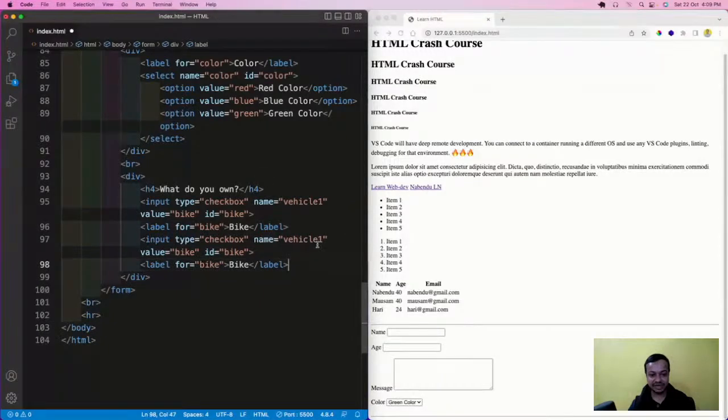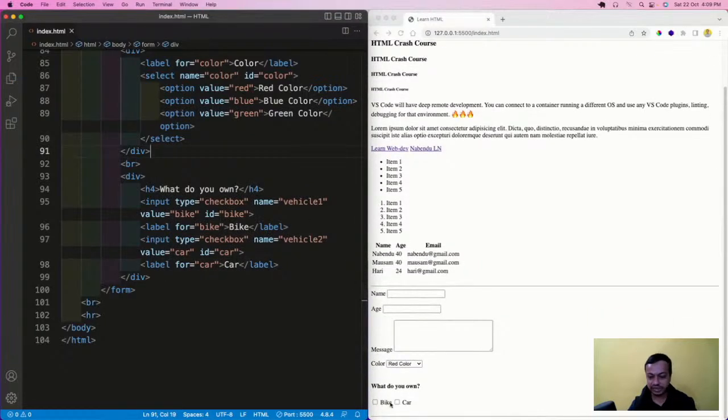This vehicle will be vehicle2. This will be car, with the value car and the id car. I'll save it, and this will be shown like this. These are checkboxes; all of you might have seen this.